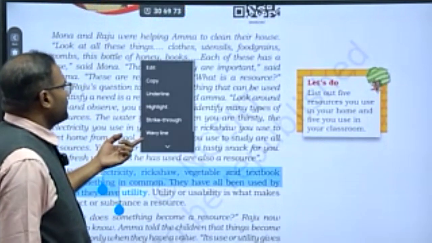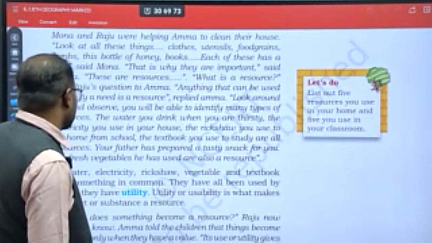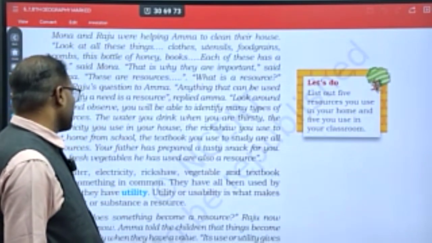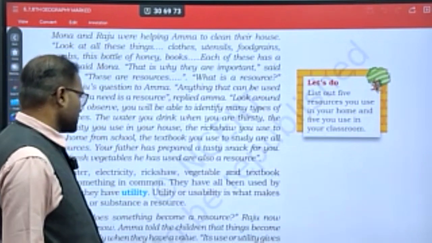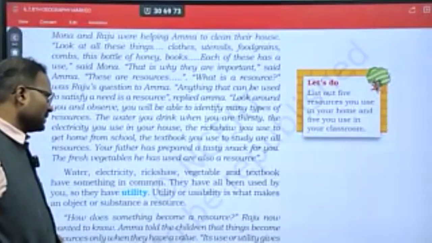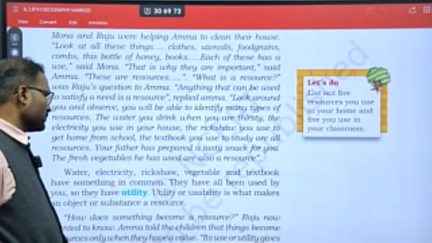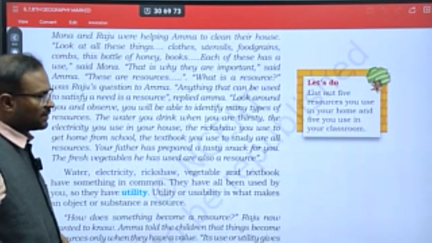For example, the water you drink when you are thirsty, the electricity you use in your house, the rickshaw you use to get home from school, the textbook you use to study are all resources. Your father has prepared a tasty snack for you. The fresh vegetable he has used is also a resource. Remember.